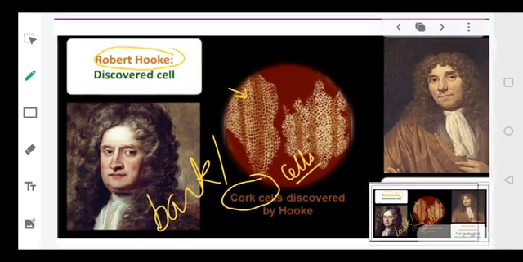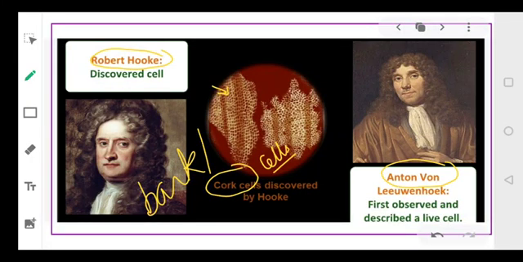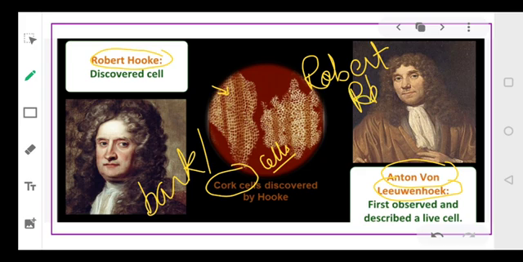Then there is a scientist named Anton von Leeuwenhoek. He was the one who first saw and described a living cell. In later times, Robert Brown discovered the nucleus. I hope you've heard this name also. He discovered that a cell contains a structure inside it, and that is referred to as the nucleus. So these were the discoveries that were going on.